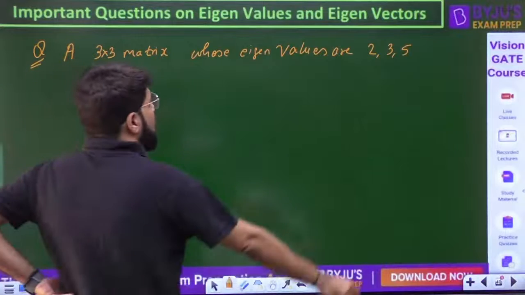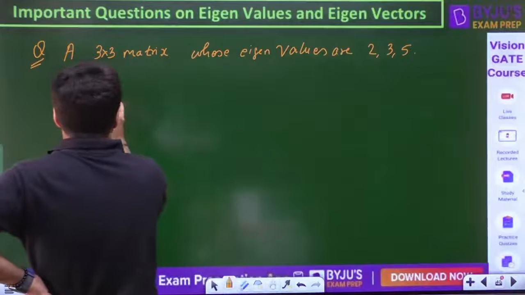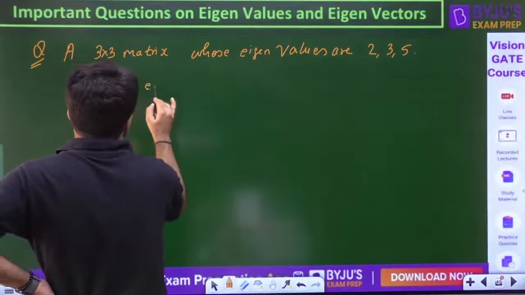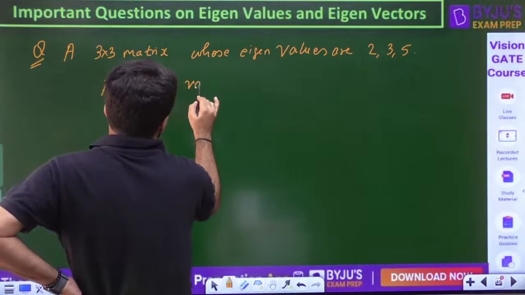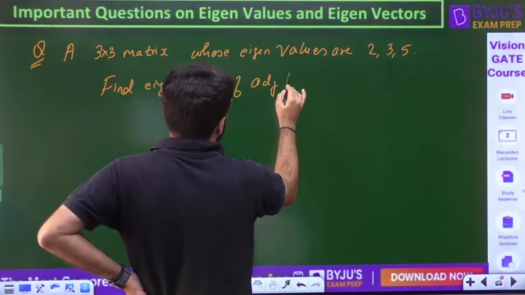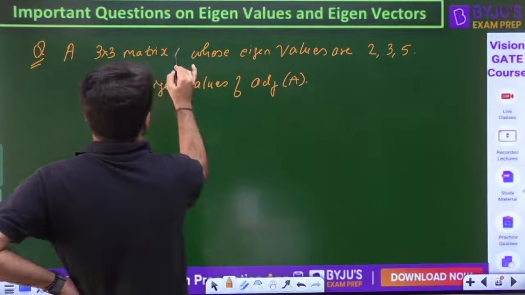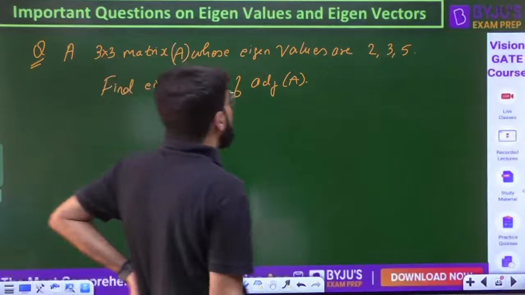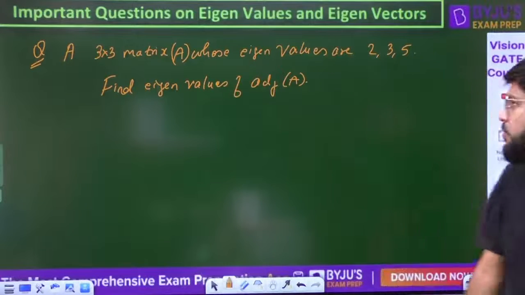Now I ask you a question. Tell me the eigenvalues of the adjoint of the matrix. A 3 cross 3 matrix A has eigenvalues given to you.